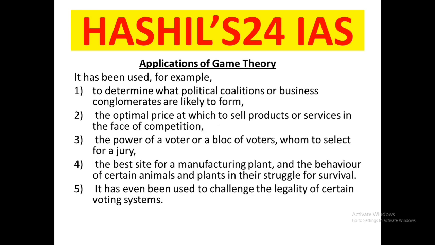Now, applications of game theory. We have talked about the different situations in which we can apply game theory and predict the outcome. It has been used, for example, to determine what political coalitions or business conglomerates are likely to form. For example, there are different political parties, so political coalitions can be formed before elections and after elections. How will this political coalition be formed, or how will business conglomerates or business associations be formed? This can be predicted through game theory. What can the combinations be, and what will the outcome be? This can be predicted through game theory.